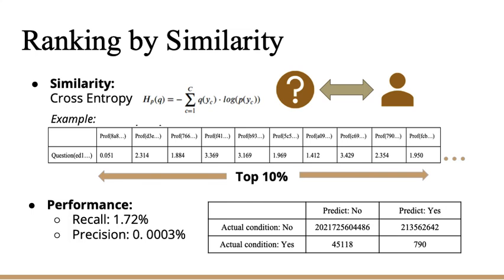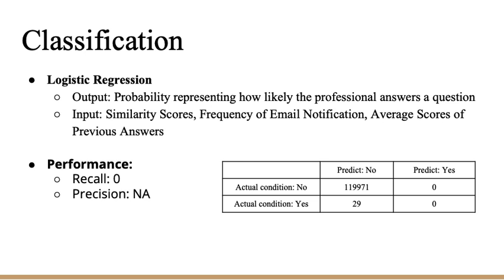Given the performance of the first attempt, we built a predictive model using logistic regression with the hope to improve the performance. The output in this prediction was whether a professional answered a question, and the only features we could generate were the similarity, the frequency of email notification, and the average likes for answers. The number of records in the data was nearly 700 million, which was too large. Inputting this size of data exceeded the capacity of computing, so we randomly selected a small sample for use.